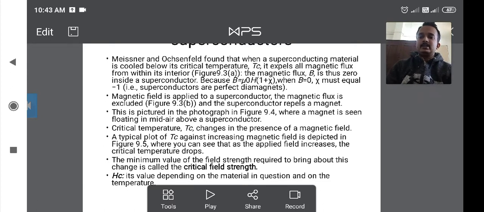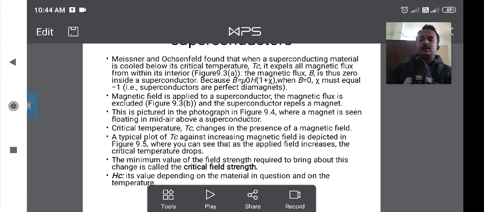That means the magnetic flux is expelled from the interior part of the superconducting material.